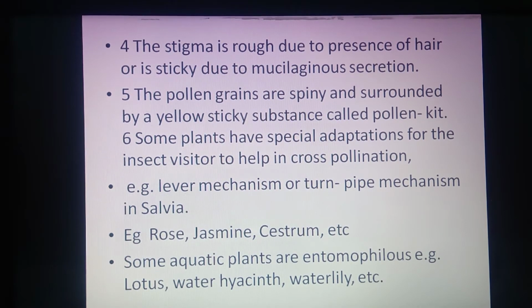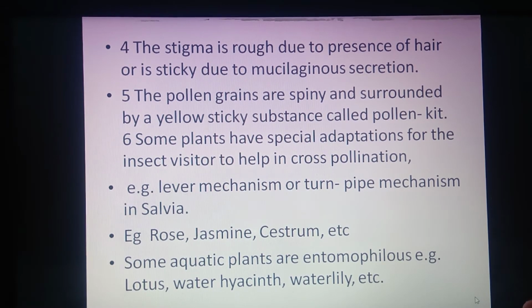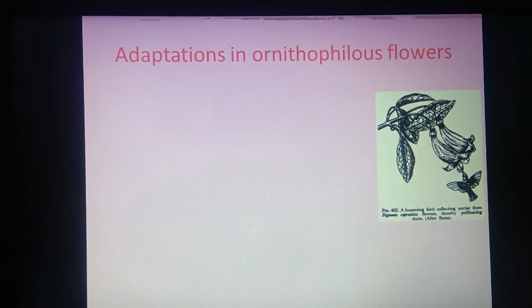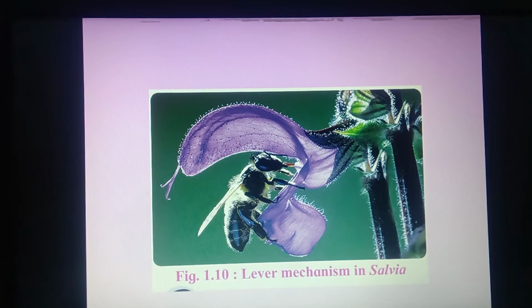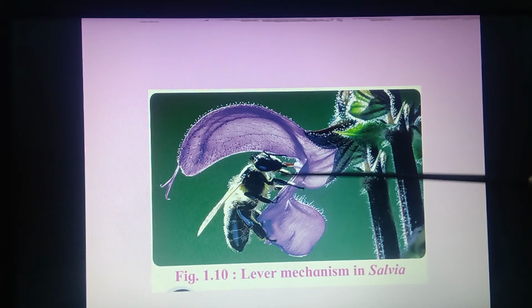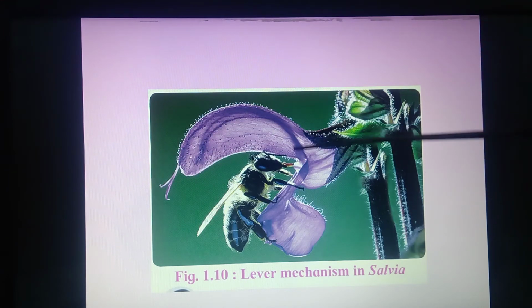If we observe the lever mechanism or turnpike mechanism in the case of salvia, here you can observe in this diagram, this one is a flower of salvia which shows a lever mechanism. What is the lever mechanism? This one is the stigma and style.